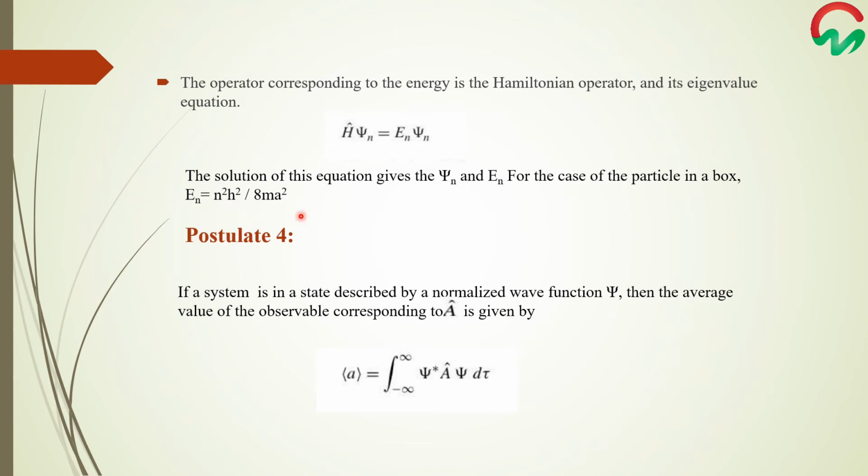L square. Now coming to postulate 4 of quantum mechanics: if the system is in a state described by a normalized wave function psi, then the average value of the observable corresponding to the operator A is given as follows. Here, the average value of A is obtained with the operator A written in between the conjugate of the wave function psi star and the wave function psi, integrated over all space by taking the limits from minus infinity to infinity.